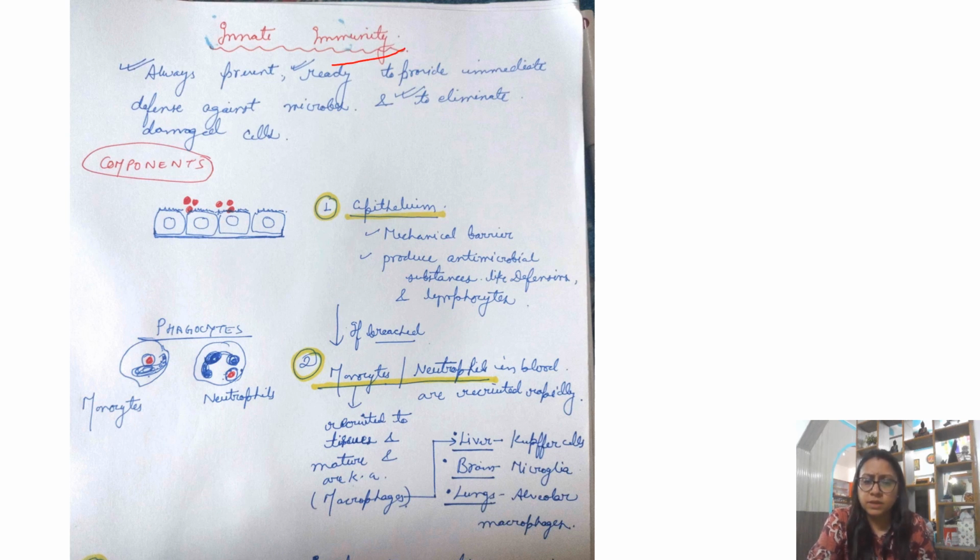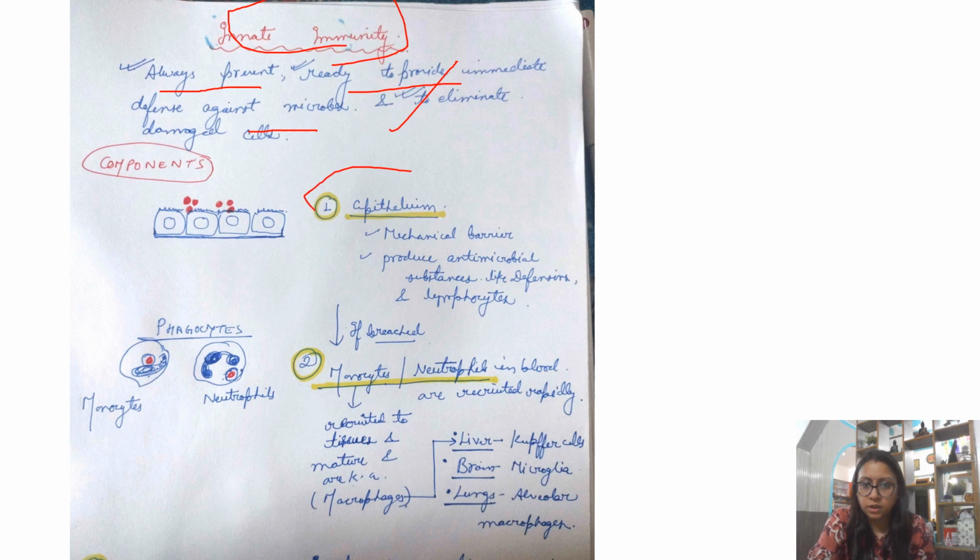So what is innate immunity? As we just said, it is the basic first line defense, native immunity, they are always present, intrinsically designed. They are ready to provide immediate defense against microbes, and they will also help in eliminating damaged cells. Now we'll see what the cellular components of your innate immunity are.